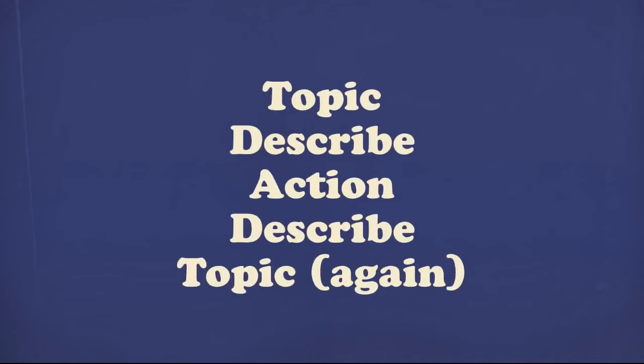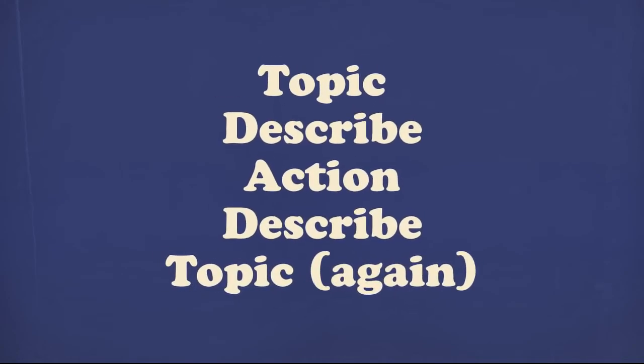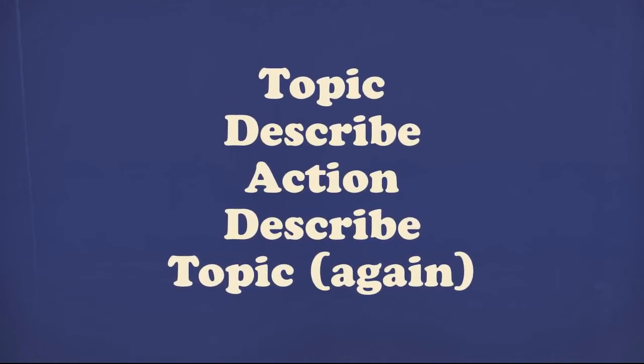Let me show you. Every single line has its own job. The first line is the topic of the poem. The second line is to describe the topic. The third line is some action that the topic does. The fourth line is to describe the topic again. And the fifth line is just the name of the topic again, but said in a different way.